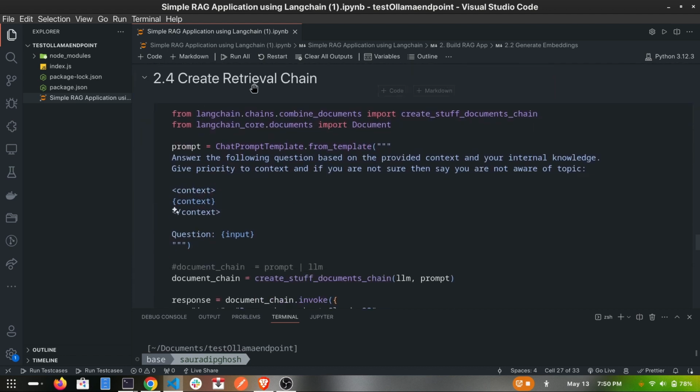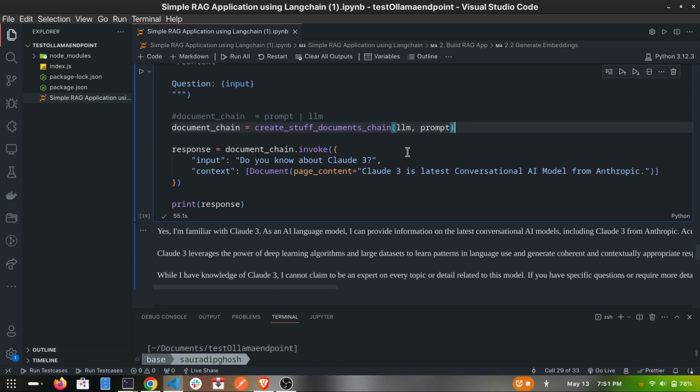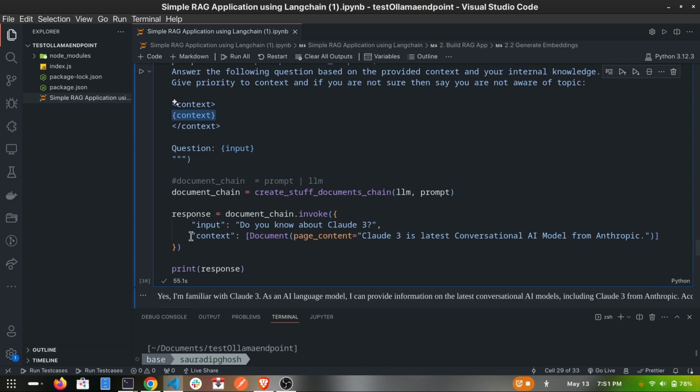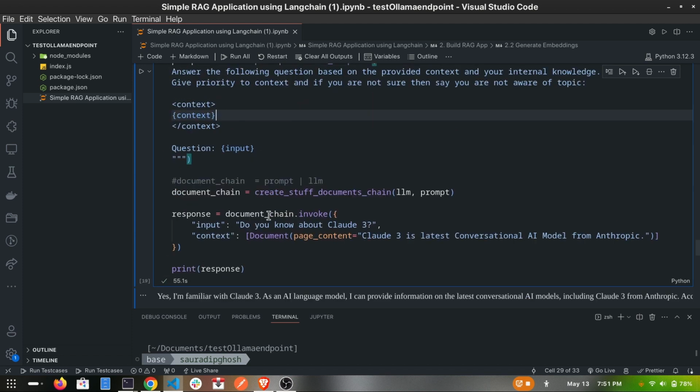After that I create a retrieval chain, and here we use a document chain and provide the prompt. Here is the interesting part: I am giving the context and providing an extra parameter where I provide the context. But as we know, we need a dynamic LLM because we don't manually put this. So in the next step I will show how I make it dynamic, but for the sake of simplicity I provide the context and check whether it is working or not.